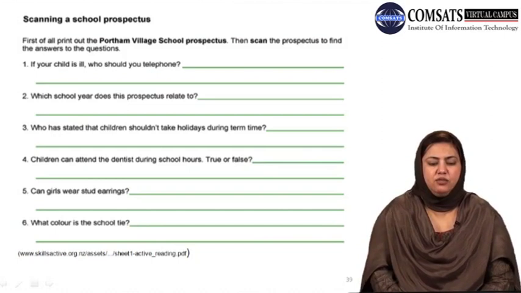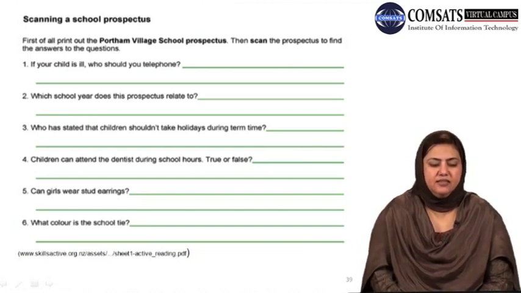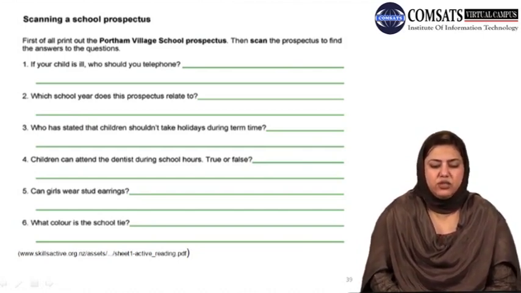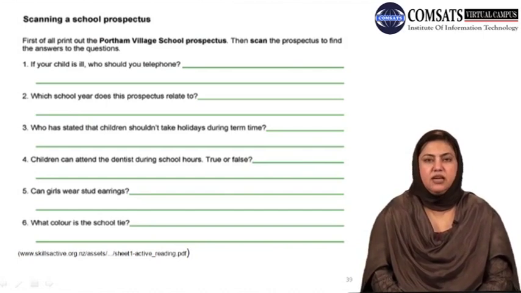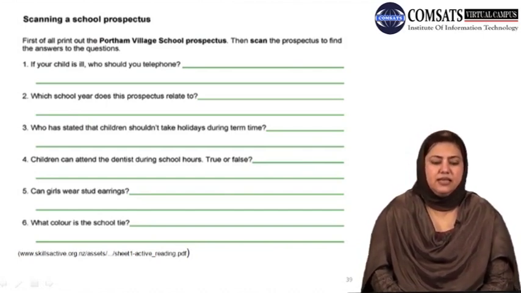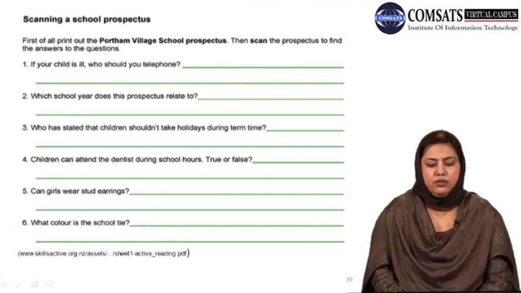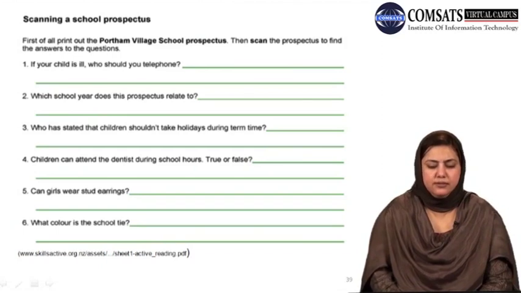Maybe you can scan through those to find the answer to this question. Question number 3 says, who has stated that children shouldn't take holidays during term time? The next question is, children can attend the dentist during school hours. True or false?